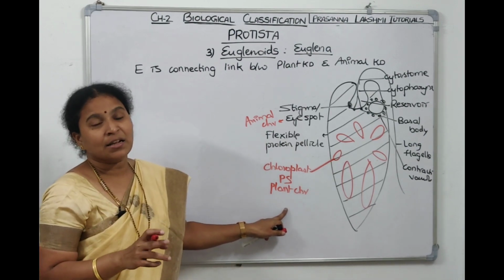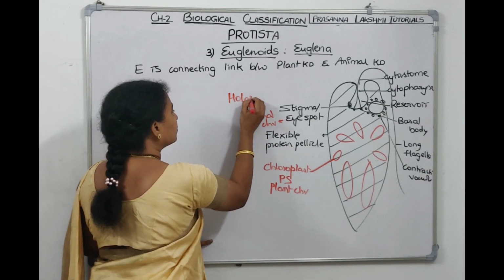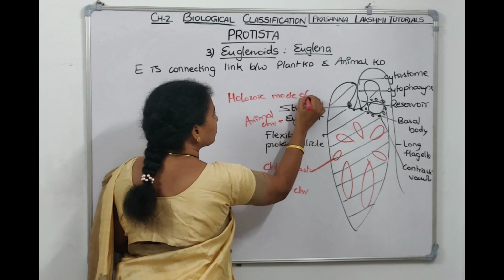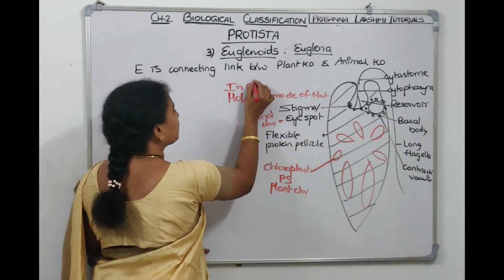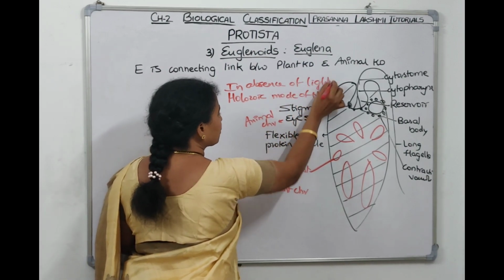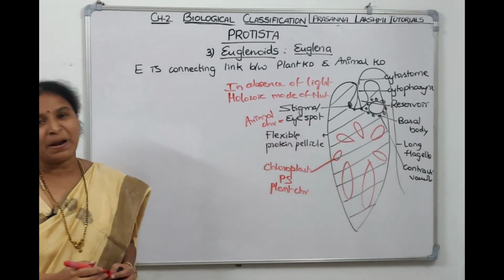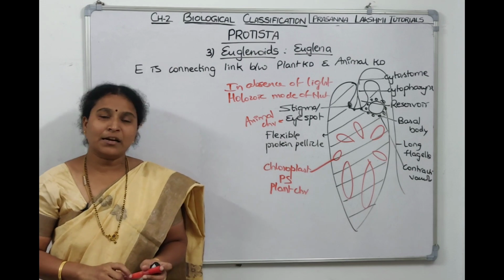When sunlight is not there, it engulfs food. It will do the holozoic mode of nutrition, which is the animal mode of nutrition. When will it do the holozoic mode of nutrition? In the absence of light. In the presence of light, it does photosynthesis. In the absence of light, it eats food materials. That means it has both plant character and animal character, right?